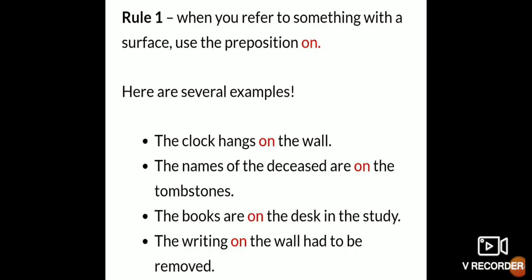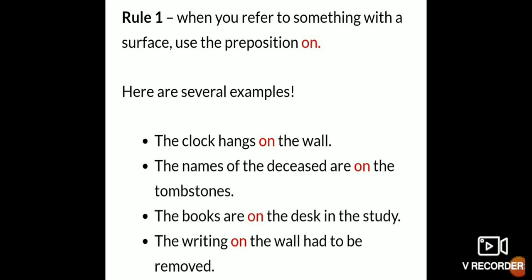When you refer to something with a surface, use the preposition on. It is very easy to know where we have to use the preposition on. So on is used for a surface. You can see the example, the clock hangs on the wall. So the wall is a surface there. That is why we are using the preposition on.